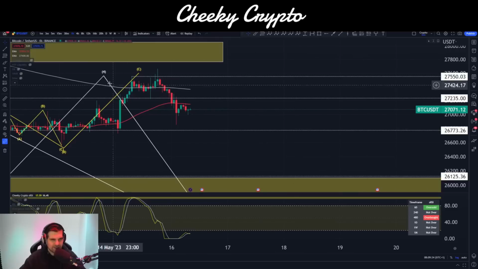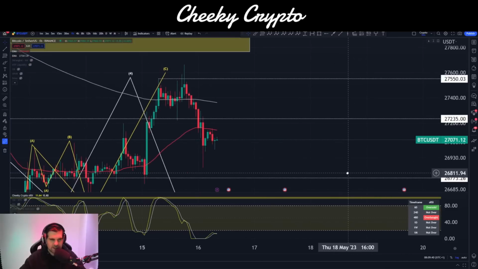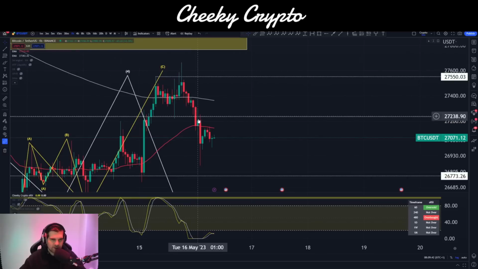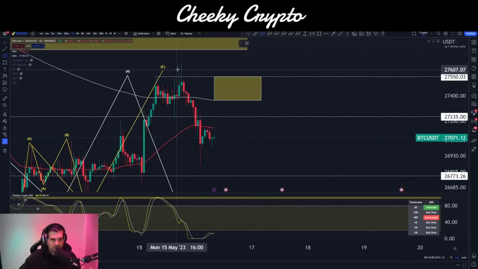Now at the moment it's not clear exactly as to which structure is playing out. There's a couple of different possibilities in here, and for the most part this could just be a wave 1, this could just be a wave A. Some kind of retracement to the upside is expected at this point. Probably looking at that 200 EMA, maybe even up here on this previous high. So I'm going to give ourselves a bit of a broad range.